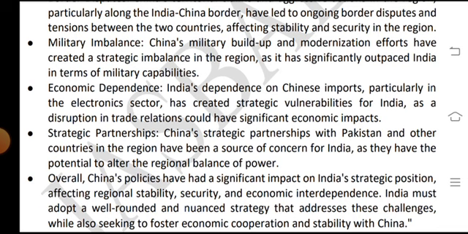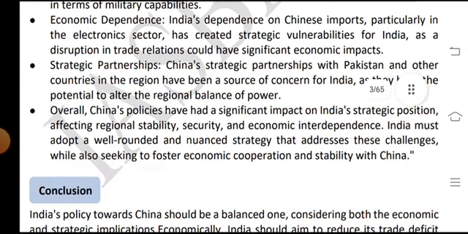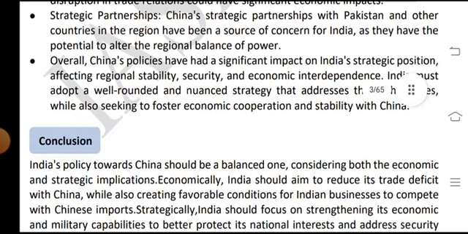Strategic partnerships: China's strategic partnerships with Pakistan and other countries in the region have been another source of concern for India, as they have the potential to alter the regional balance of power.